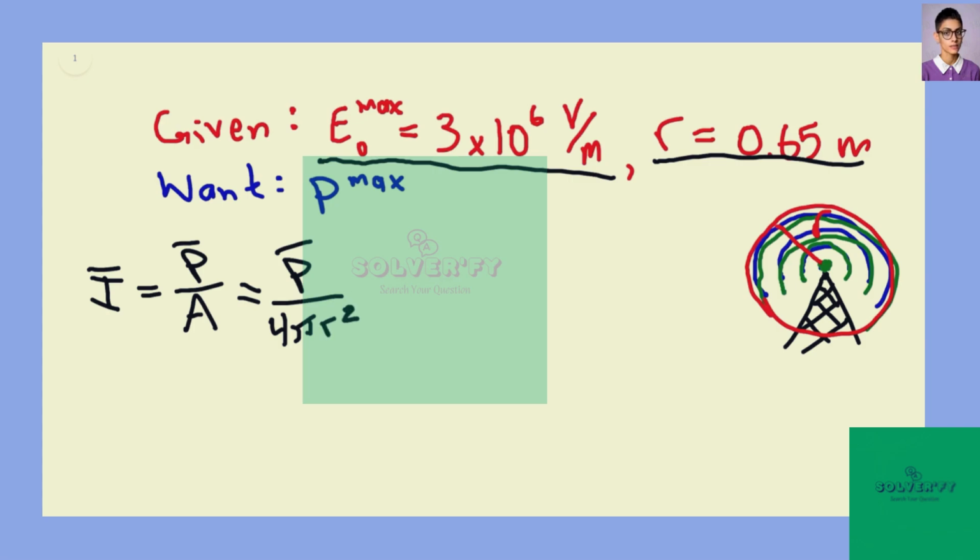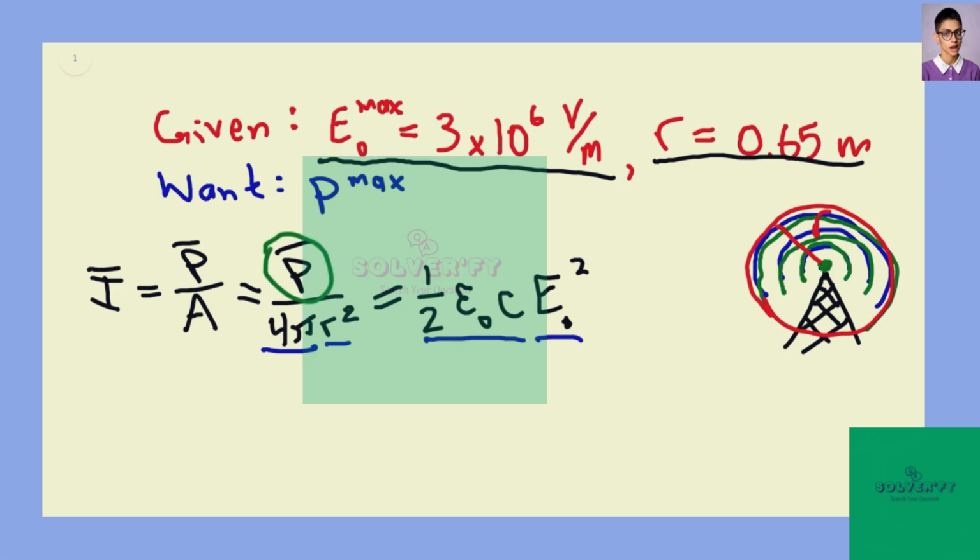Additionally, we also know that intensity can be written as 1/2 times epsilon naught, the vacuum permittivity, times the speed of light c, times electric field strength squared. So we have some constants, a radius which we know, and an electric field strength which we know. If we rearrange to isolate for power, which is what we're looking for, and plug in all of those values, we should get a result pretty straightforwardly.